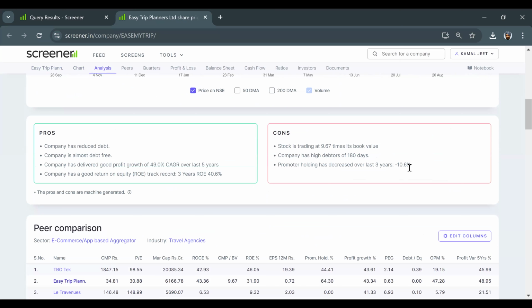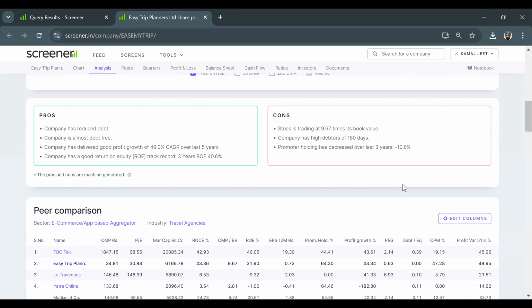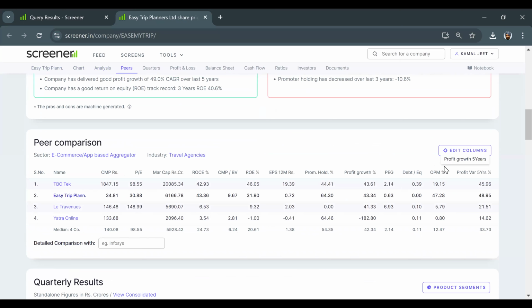Do read about a stock before you actually take a trade. ये इसका सबसे बड़ा ड्रॉबैक हुआ है, जो प्रमोटर्स ने ऑफलोड किया अप्रोक्सीमेटली 10% होल्डिंग. They have gone to the institutional players, they can be a positive news, but मार्केट ने इसको बहुत नेगेटिवली रिस्पॉन्ड किया है. We don't know what way it is going to go in future also. So if you go down and see peer comparison, तो ऑपरेटिंग प्रॉफिट मार्जिन बाकी जो सारे हैं उनसे कहीं ज्यादा इसका अकेले का है. So इसको जरूर अपने वॉचलिस्ट में रखें, and whenever it gives an entry somewhere around about 30 rupees, do not leave this opportunity to buy the stock.